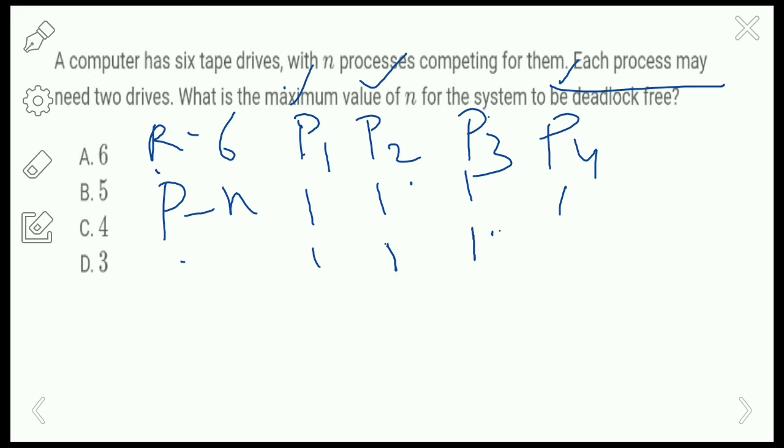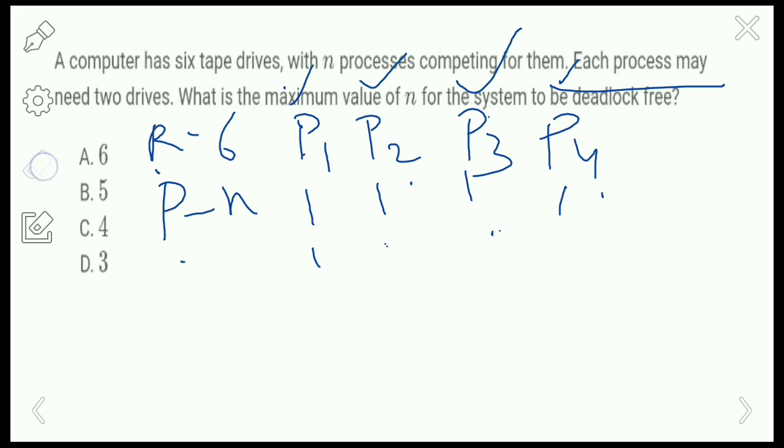So it will execute, and then after p3 finishes the execution, p4 will execute by taking the remaining resource from the process. So p4 will execute and complete the execution. Okay, so for 4 processes, the operation is deadlock free, right? So if you are taking 4 processes and 6 resources, then the operation is deadlock free.